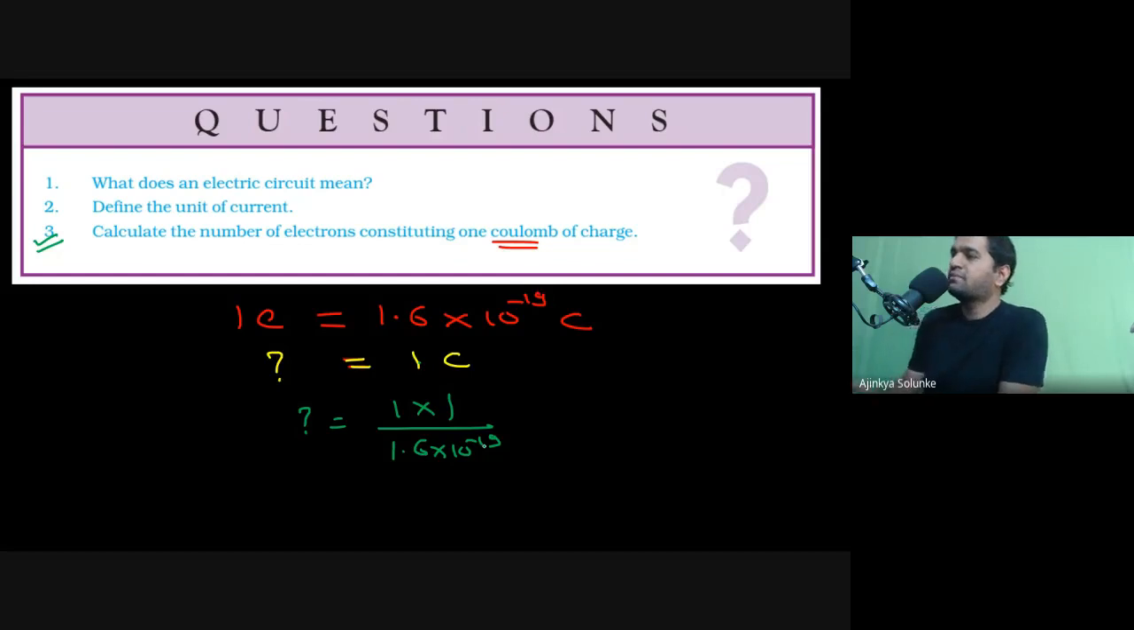Agreed? Please let me know whether you understood how I have done the cross product. It's a very simple technique. We have direct variation: one electron is this much coulomb, so one coulomb will have how many electrons.